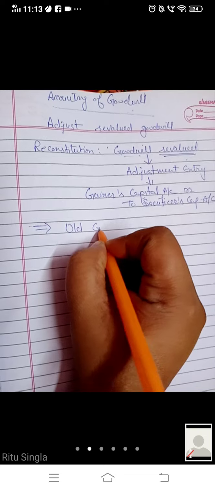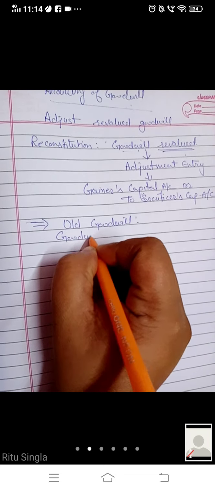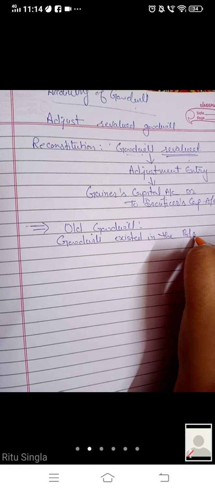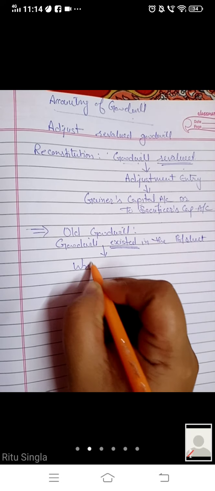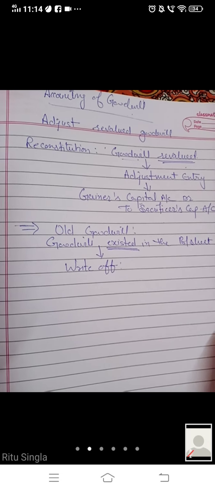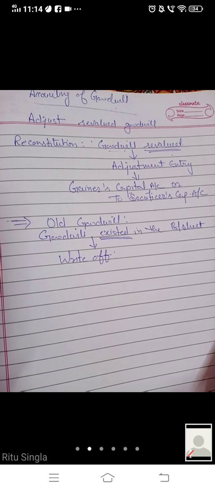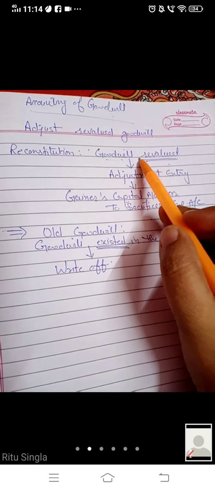If there is any information related to old goodwill, says goodwill exists in the balance sheet, right? If there is any existed goodwill, old goodwill, then we will always write off the goodwill. Okay, words are most important. Just keep in mind, when the goodwill is revalued, we will adjust that goodwill, we will pass adjustment entry.